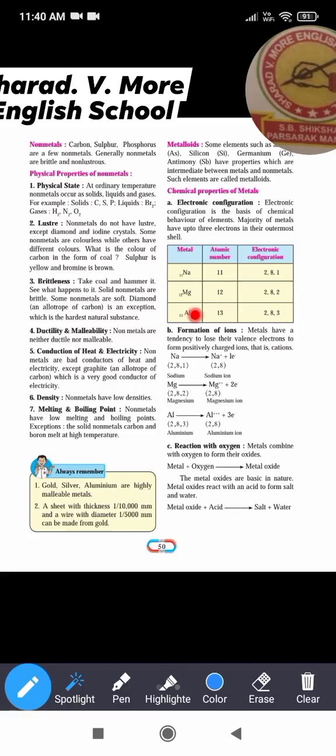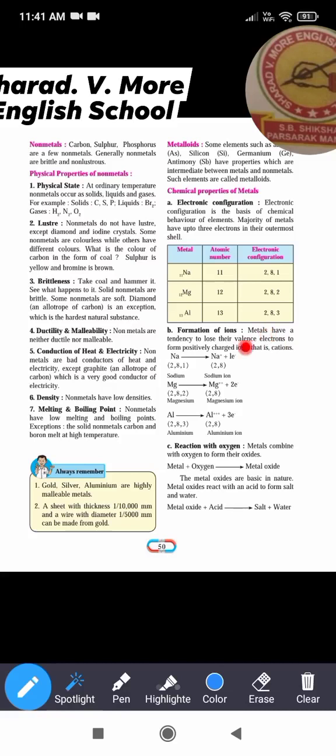Now about aluminium, its symbol is Al, atomic number written as a subscript is 13. Its electronic configuration is 2,8,3. So here what we have learned under the first property, electronic configurations, is that most of the metals have 1, 2 or 3 electrons in their outermost shell.